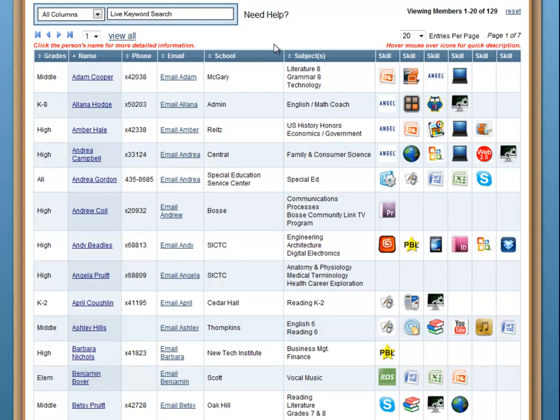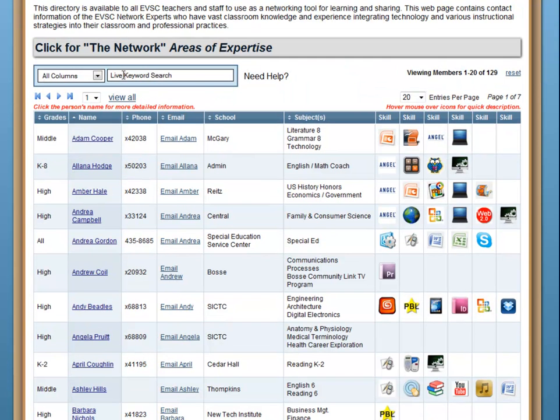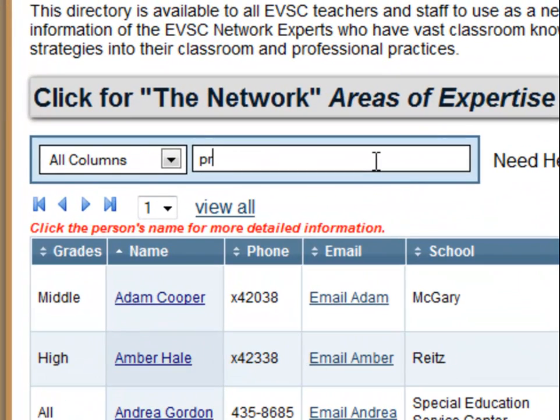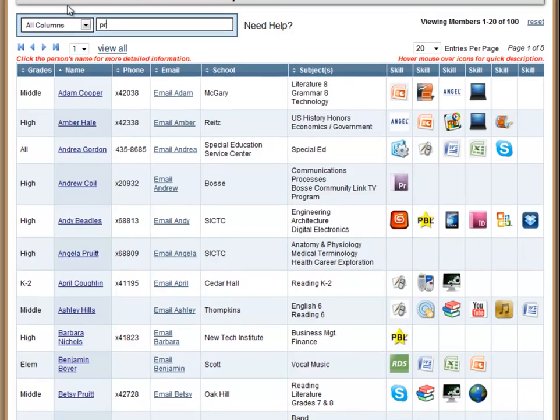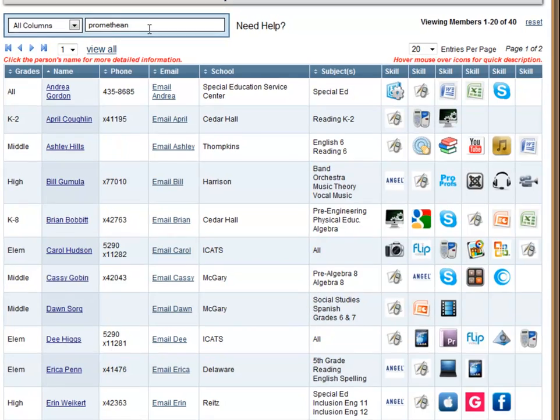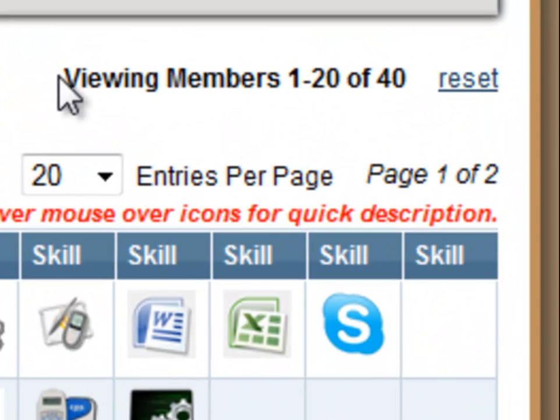Now, when I was talking about keyword search and it being live, as you type things, you notice that the table changed. So I'm going to go ahead and search for Promethean. By typing in Promethean, I don't have to hit enter. You notice over here on the right hand side it says viewing members 1 through 20 of 40. Well, that's great. So I know I have 40 people.